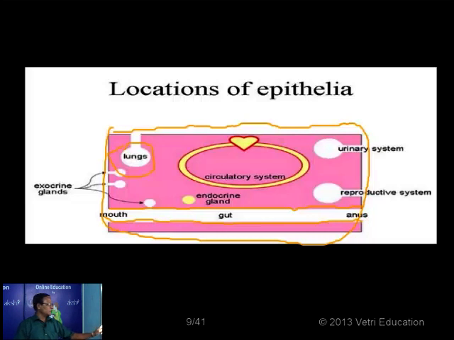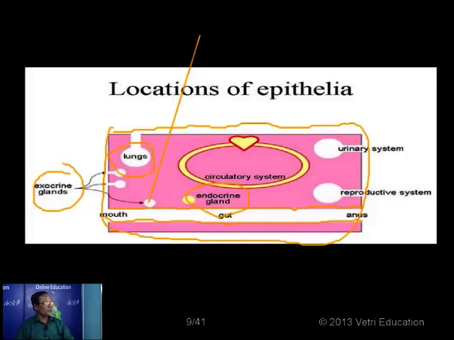One type of gland is called exocrine gland, and the other type is called endocrine gland. The exocrine glands are those glands that have ducts, which open out. Taking the mouth, the salivary gland is responsible for secreting saliva. Such glands normally open into a cavity through a duct. Any gland with a duct that opens outside is called an exocrine gland.